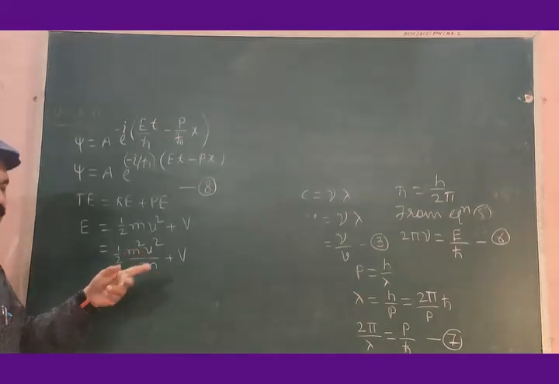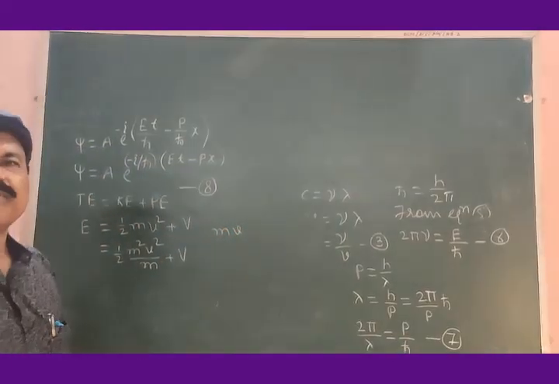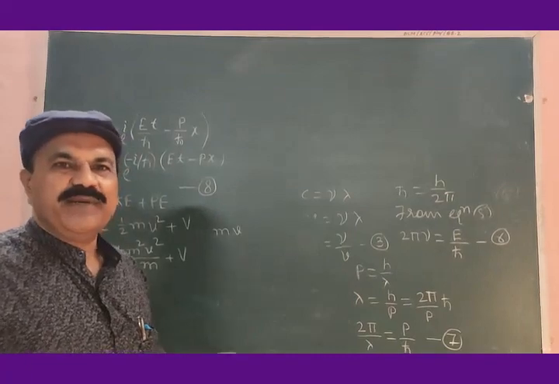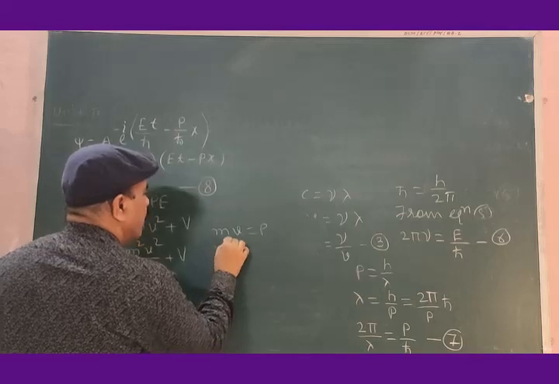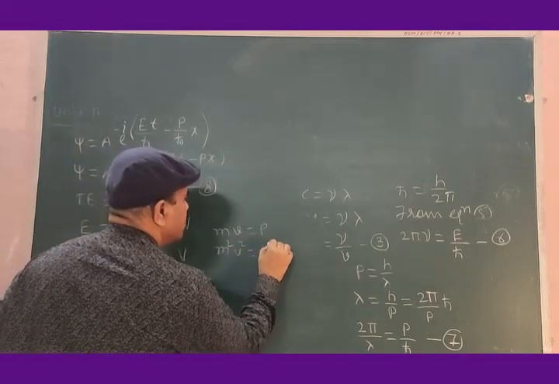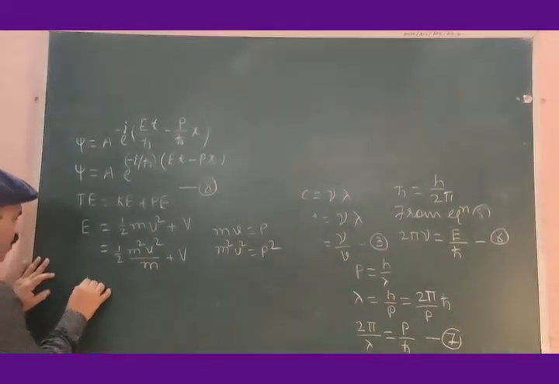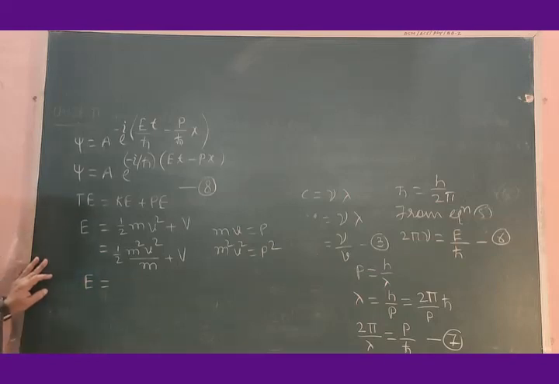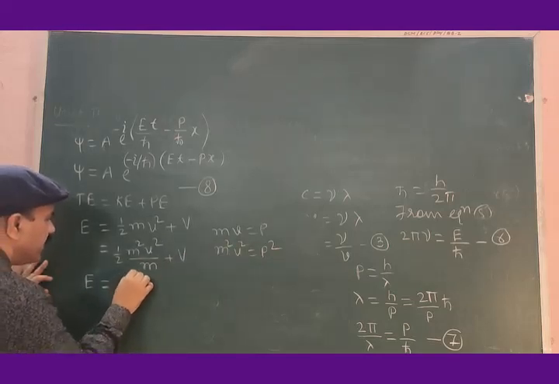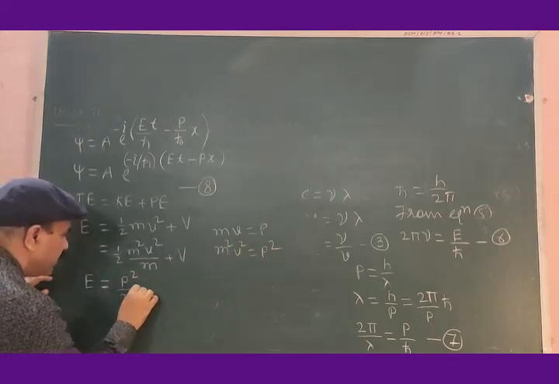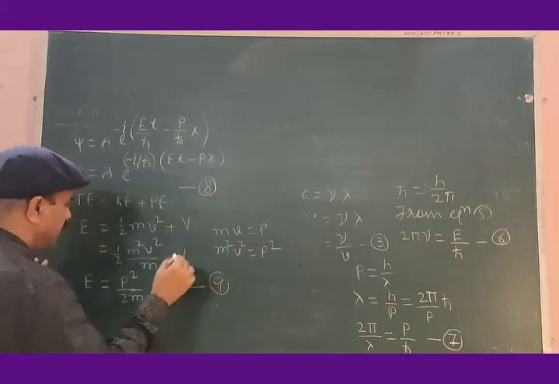What is m into v? m is the mass of the bound particle, v is its velocity, and the product of these two is momentum p, and therefore m squared v squared is equal to p squared. Let us use this in this equation, and so the total energy of the bound particle is given by p squared divided by 2m plus V, equation number 9.